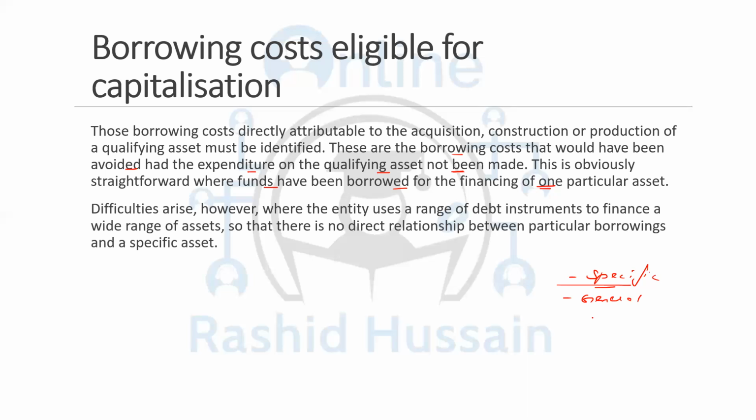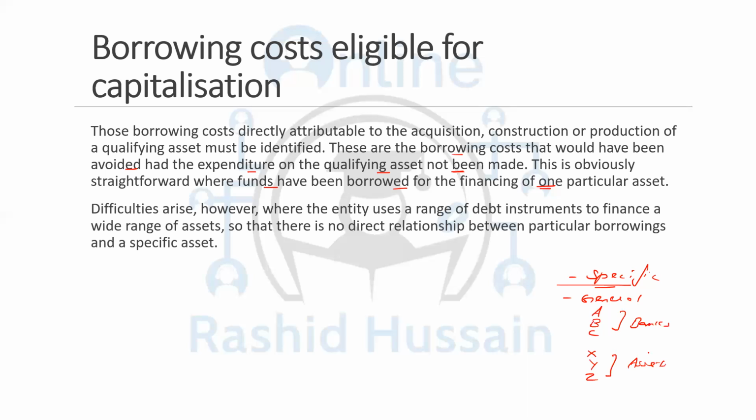For example, I took loans from Bank A, Bank B, and Bank C, different amounts and different interest rates, and I'm constructing X, Y, Z, three types of assets from these loans. This is not specific borrowing. This is general borrowing.